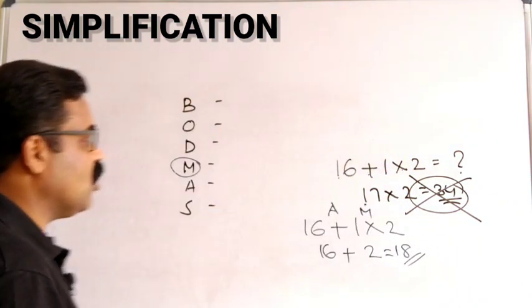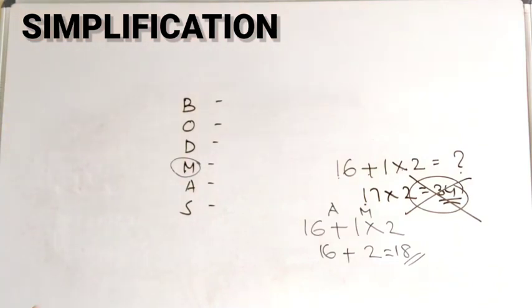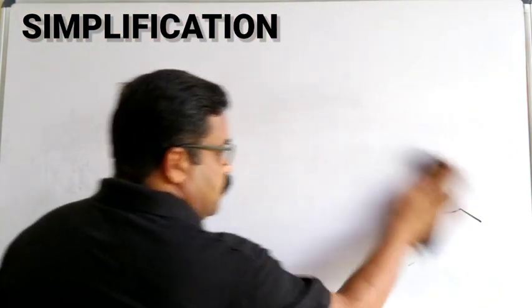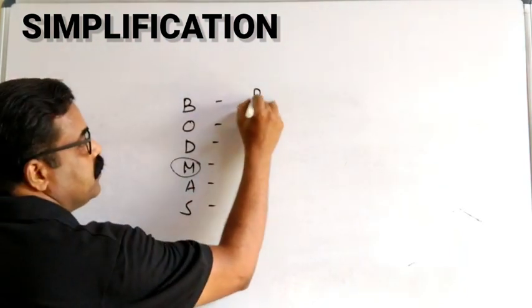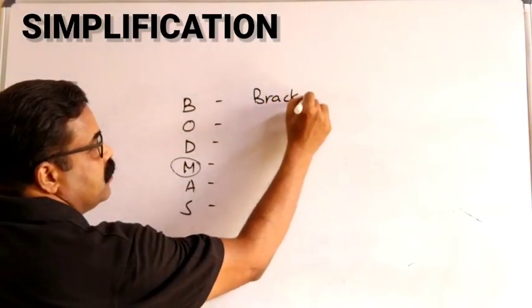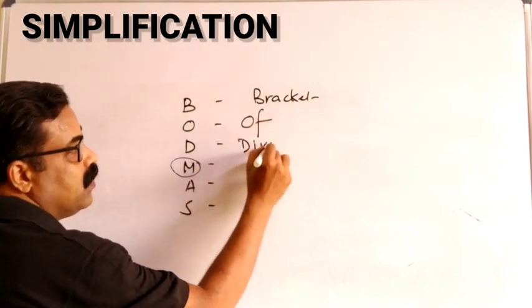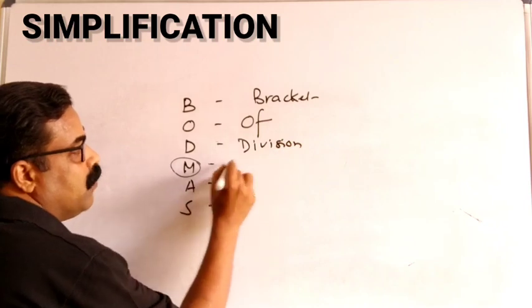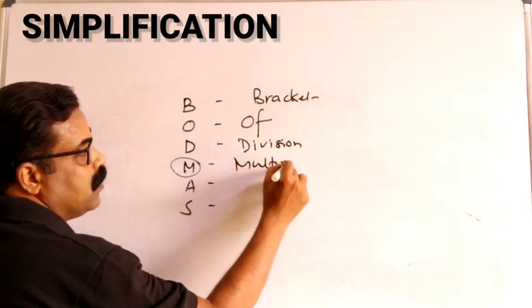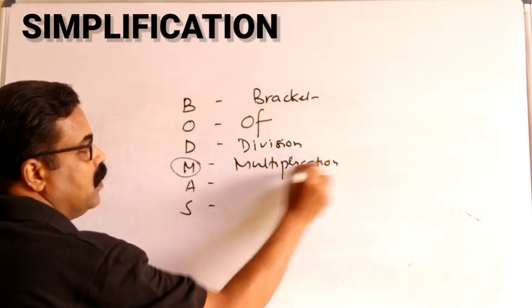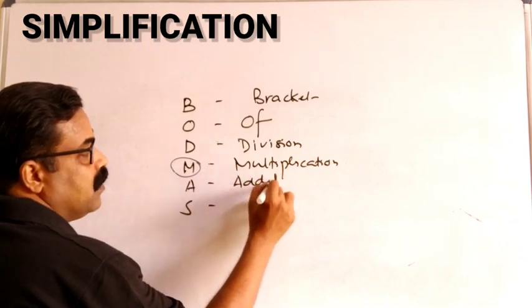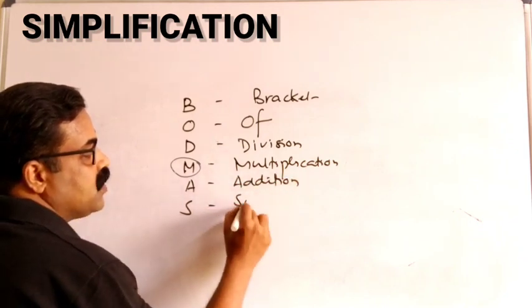What is this BODMAS all about? BODMAS stands for B for bracket, O for of, D for division, M for multiplication, A for addition, and S for subtraction.